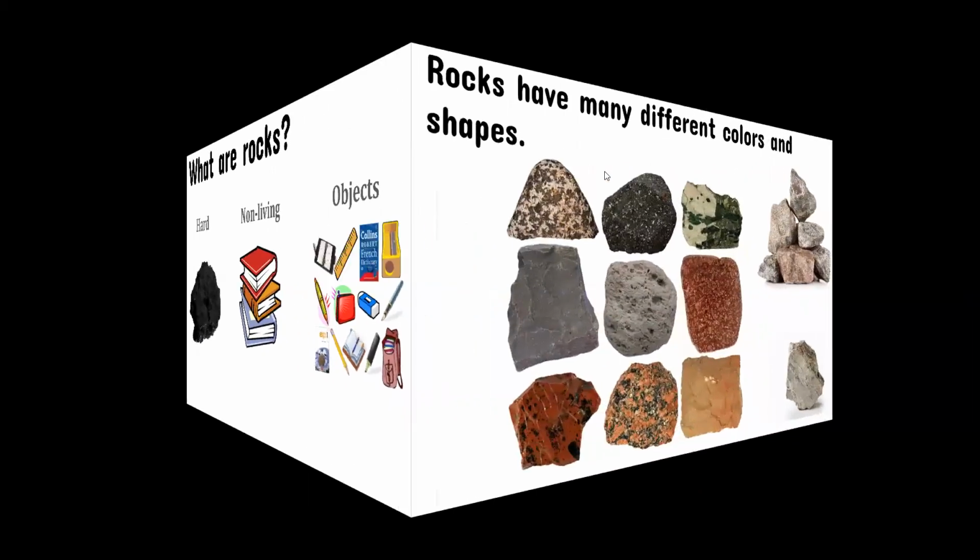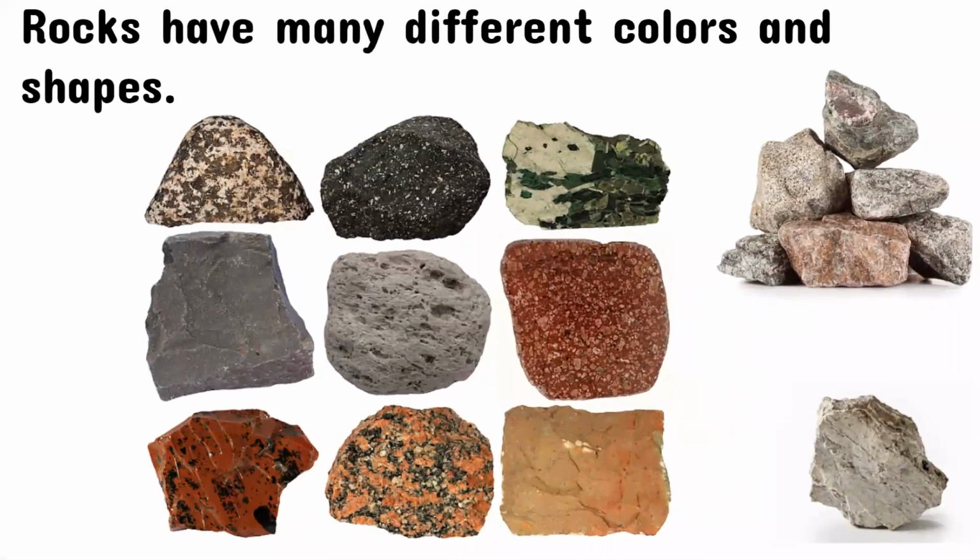Now, let us move to the next slide. So what do we have here? We have three pictures of rocks, right? And we have many rocks here. You can notice the differences just by looking at these rocks. So what do we need to know about them? Rocks have many different colors and shapes.